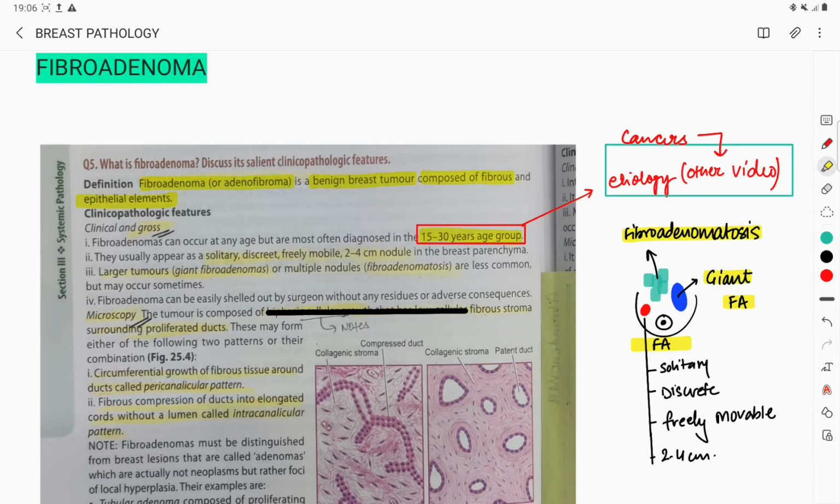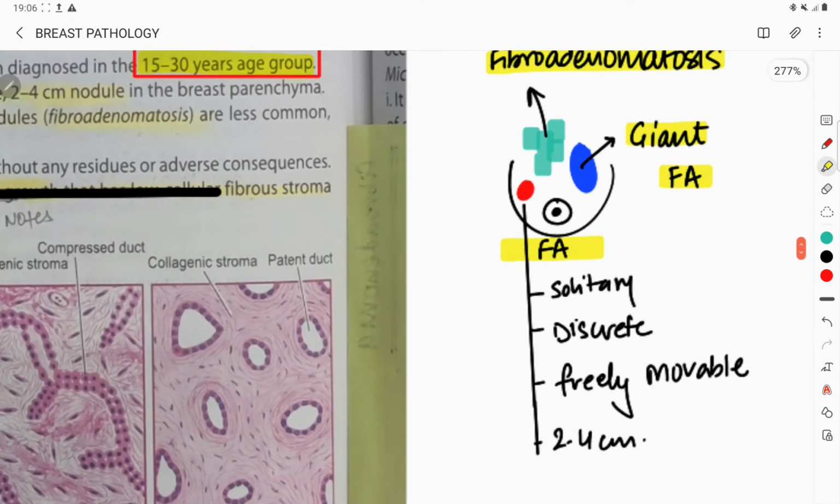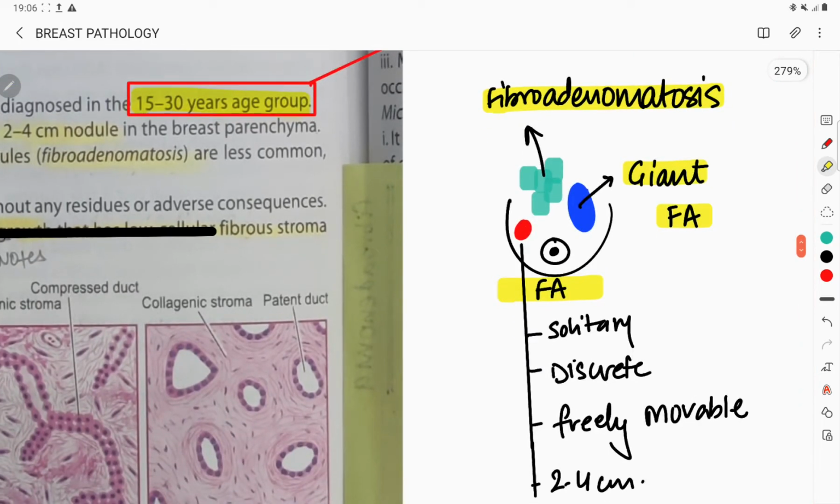Now after etiology we are going to discuss the gross features. Remember in the gross features, remember this diagram. In the breast you can have three types of fibroadenoma. Either it is a fibroadenoma proper, or it is a giant fibroadenoma, or it is a fibroadenomatosis.